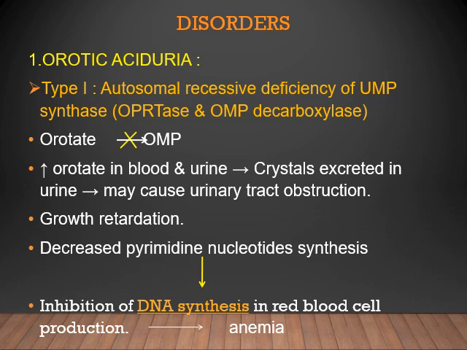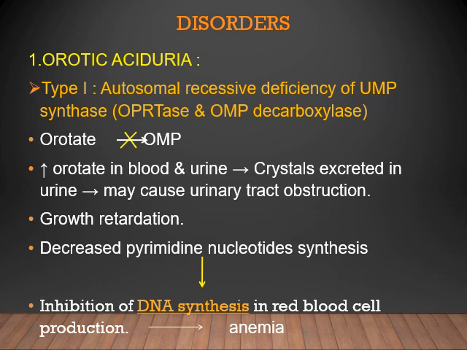It is an autosomal recessive disease where a defect occurs in the multifunctional enzyme UMP synthase, which consists of OPRTase and OMP decarboxylase enzyme that mainly helps to convert orotic acid to uridine monophosphate, which results in excretion of orotic acid in urine.